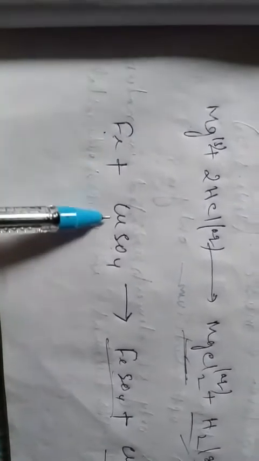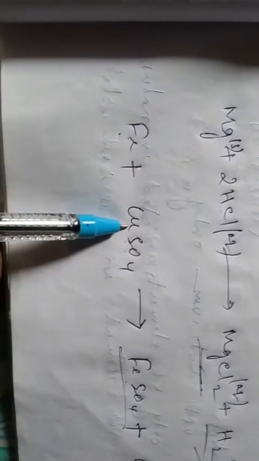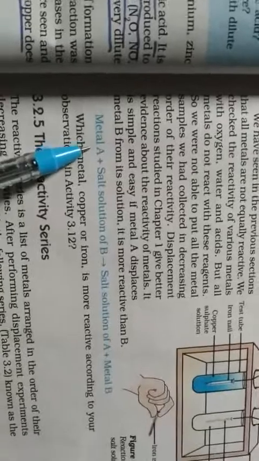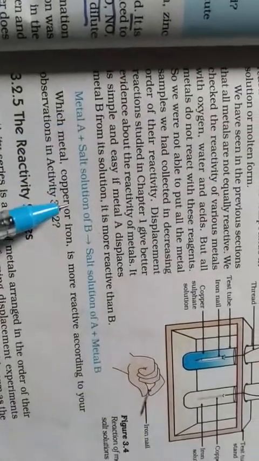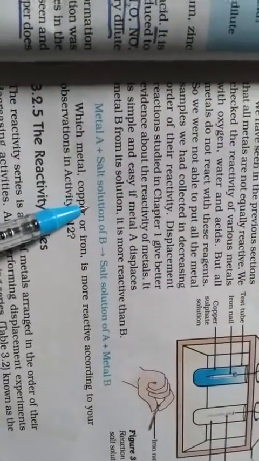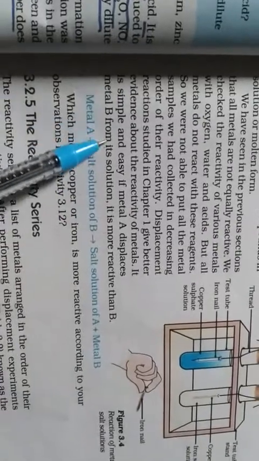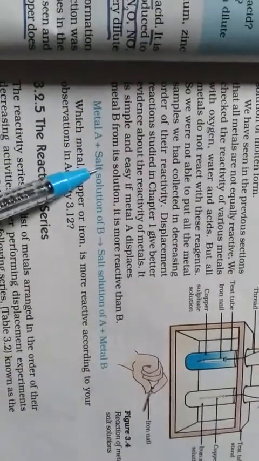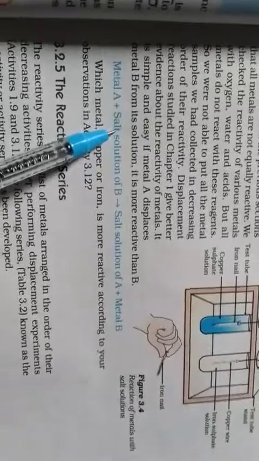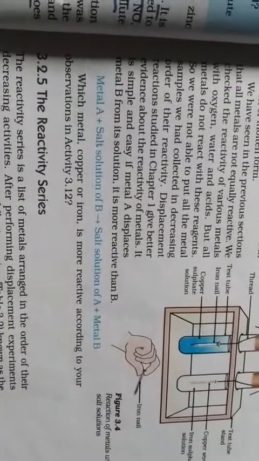That means if the metal A is more reactive than metal B, whose salt solution we have taken, then only will the displacement reaction take place. Because in the definition of displacement reaction, we know that a more reactive metal displaces the lesser one.